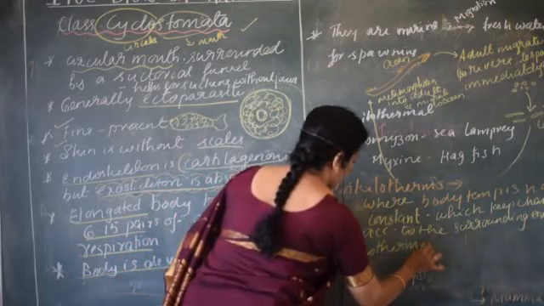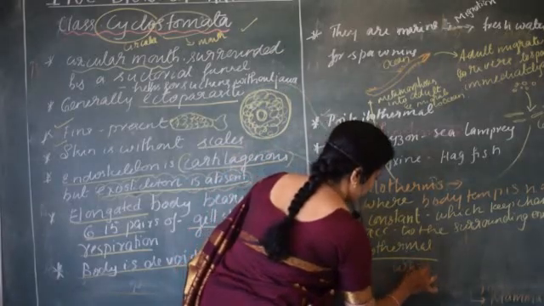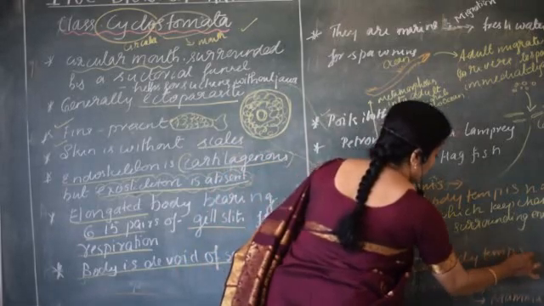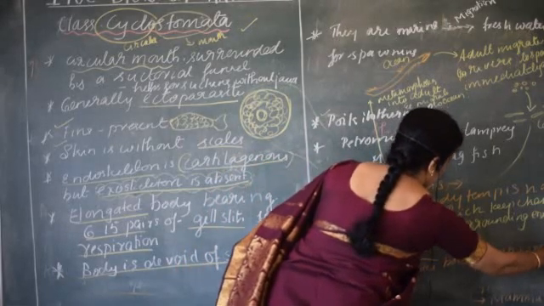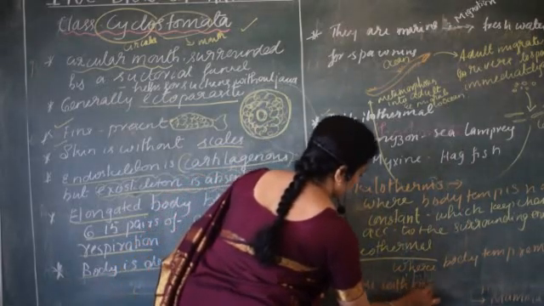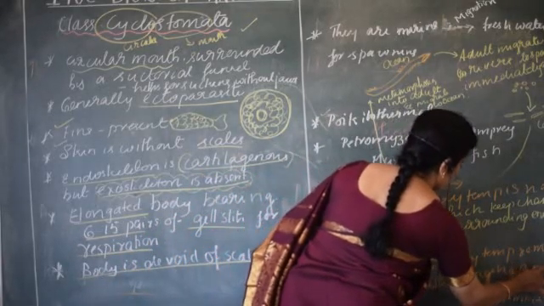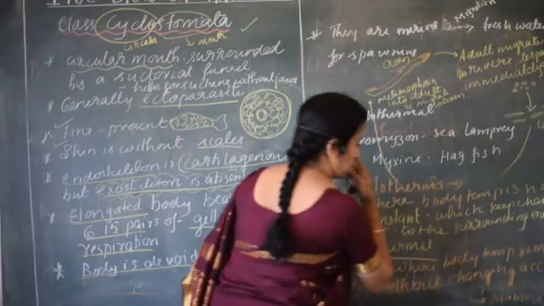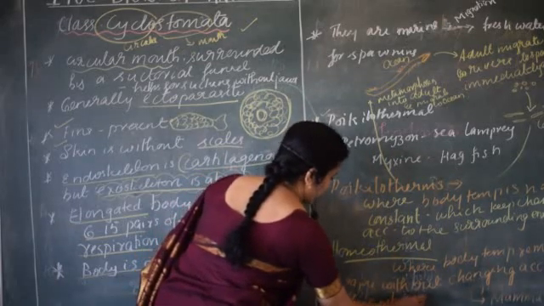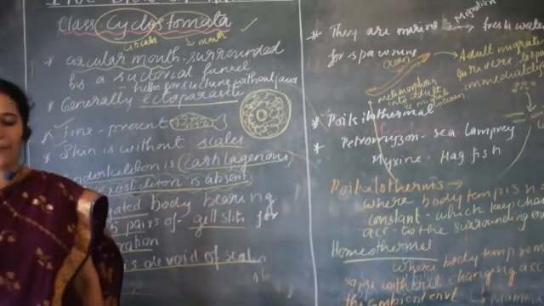What is the meaning of homeothermal? Homeothermal means where body temperature remains the same without changing according to the ambient environment. Ambient means just the surrounding environment. We call it in a scientific way the ambient environment.